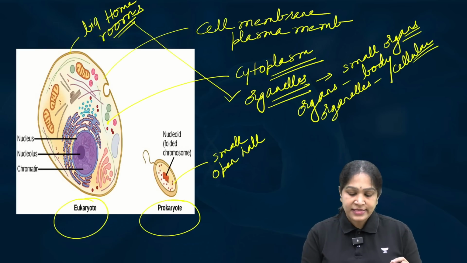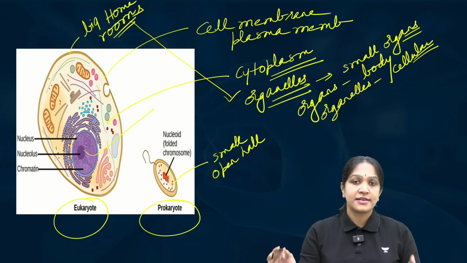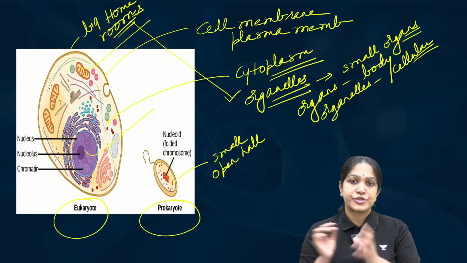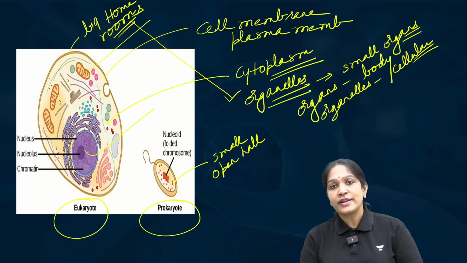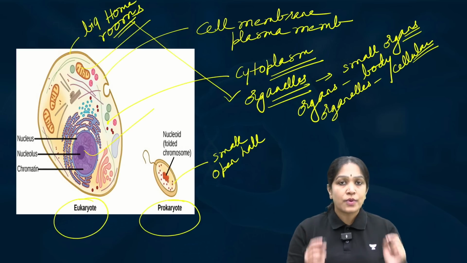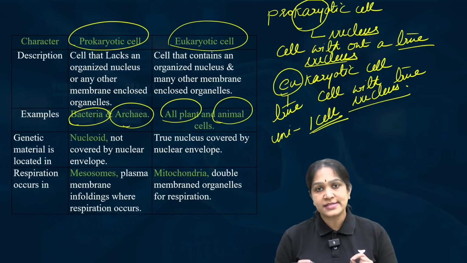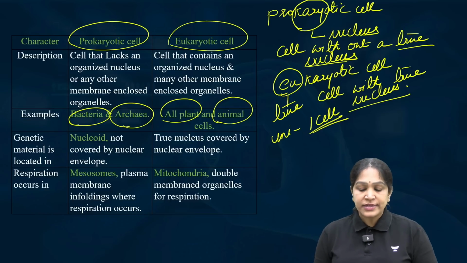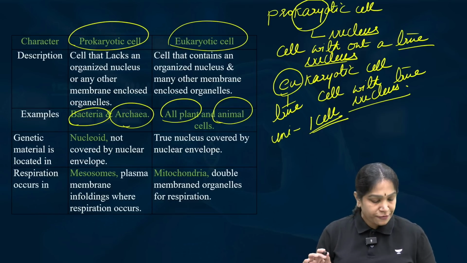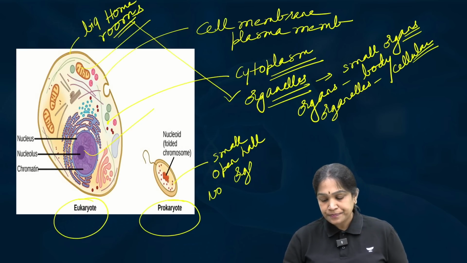So, same way in the cell we have the nucleus. In the body we have the lungs. In the same way, in the cell we have mitochondria. So, the cellular level organs are called as organelles. So, the second and the most important difference between the prokaryotic and eukaryotic cells is the prokaryotic cell do not have any organelles inside, therefore it is like an open hall, no organelles.